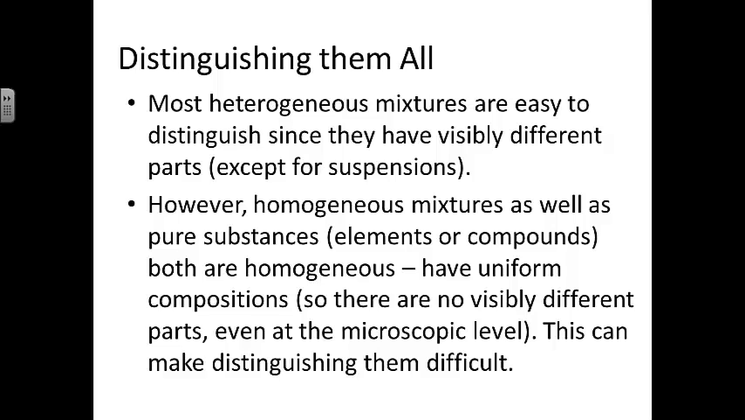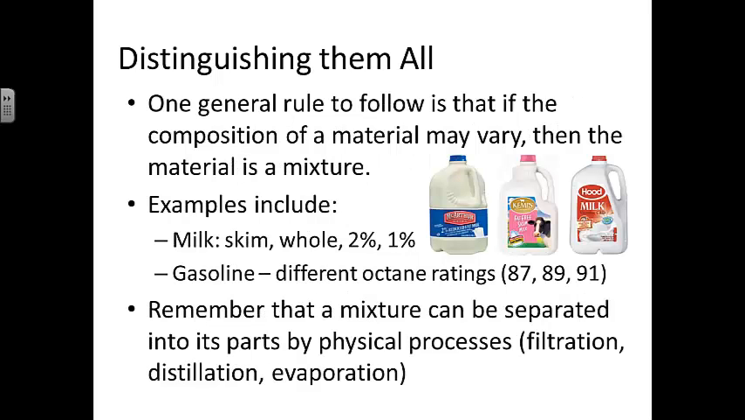Determining whether something is a homogeneous mixture or a pure substance, an element or a compound, can be difficult. One general rule to follow is that if the composition of the material can vary, then the material is definitely a mixture, such as milk. Milk comes in different varieties: skim, whole, 2%, 1%. Gasoline, same thing. They have different octane ratings. Remember that a mixture can be separated into its parts by physical processes, which we studied in Section 2, things like filtration, distillation, and evaporation.